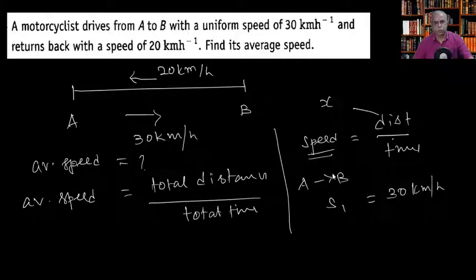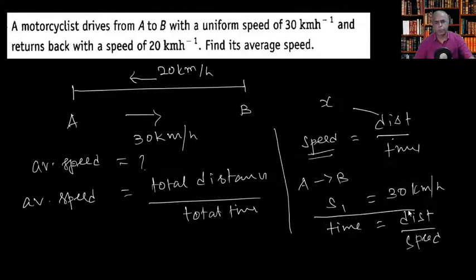We can rearrange this. So distance x is equal to speed times time taken. Now we will calculate the time taken, that will be easier. Time is equal to distance divided by speed.